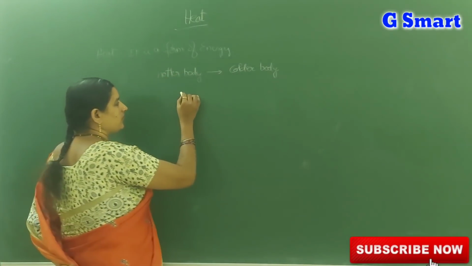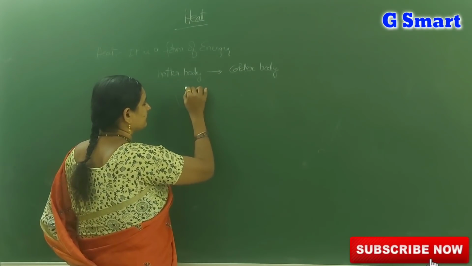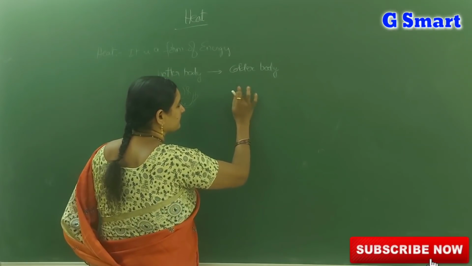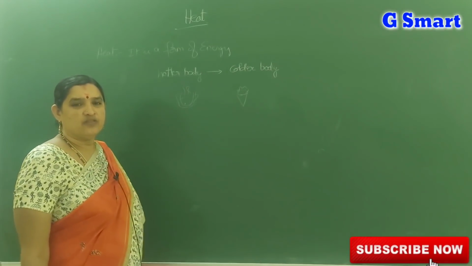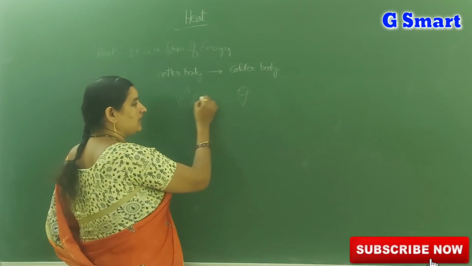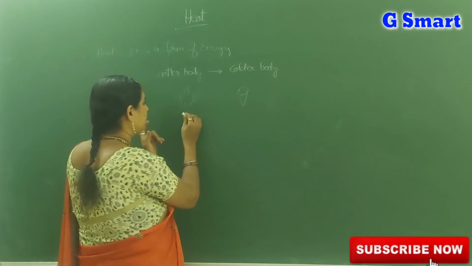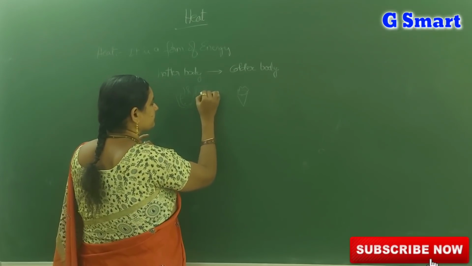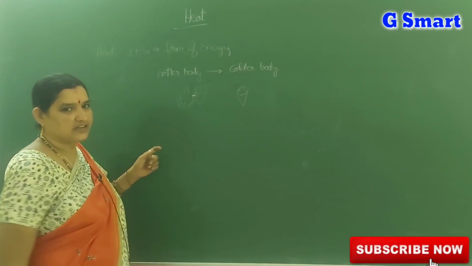Let us take an example of a teacup. And here, ice cream. Then what will we say? When they both are in thermal contact, means they touch each other. Suppose I bring this ice cream near here and they both are in thermal contact, touching each other. What happens?